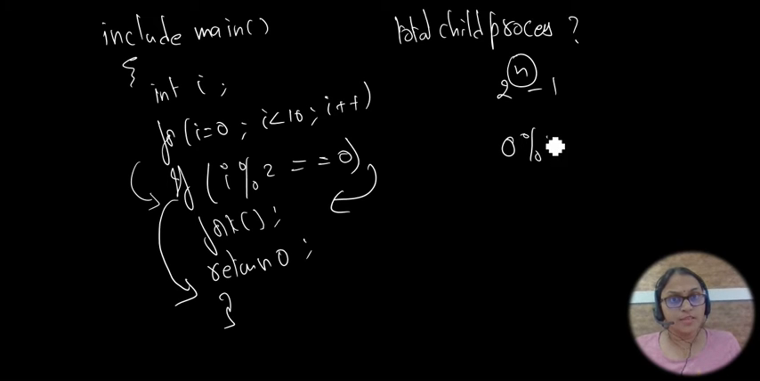If 0 modulo 2, first i is equal to 0. 0 modulo 2 is nothing but 0. Okay, whenever the condition is satisfied, a fork will be called. Okay, and 1 modulo 2.